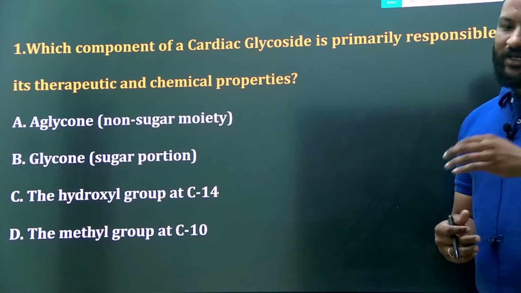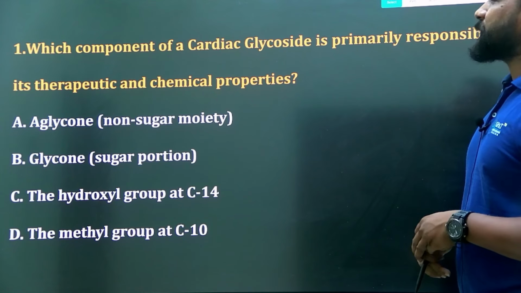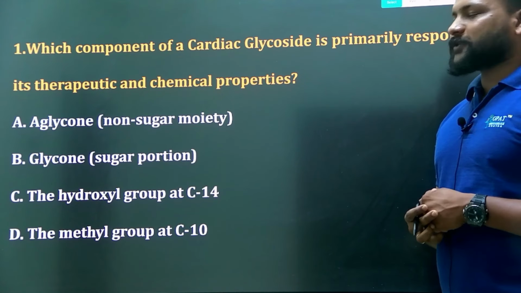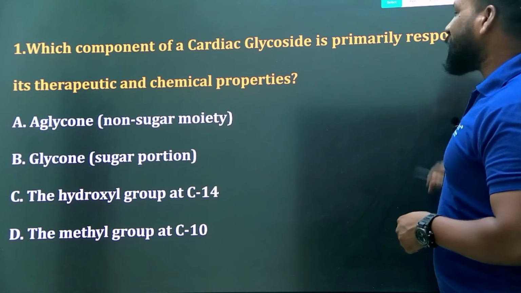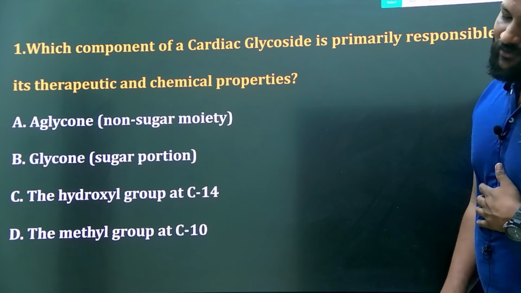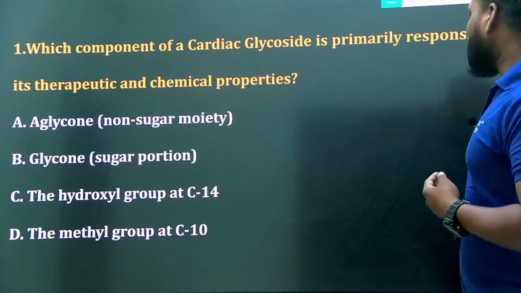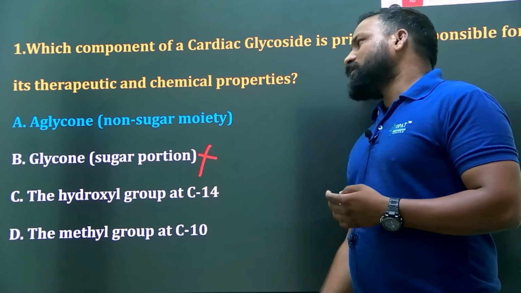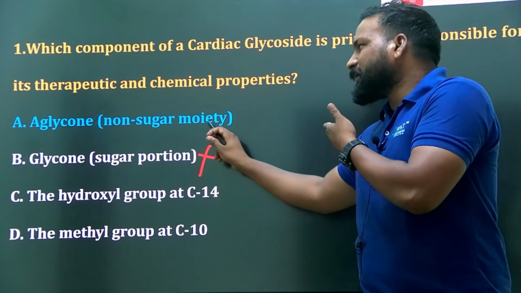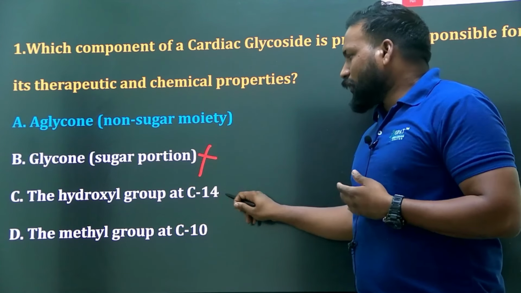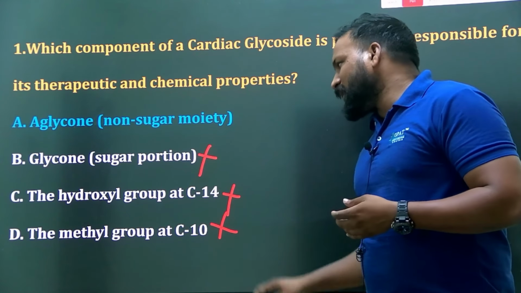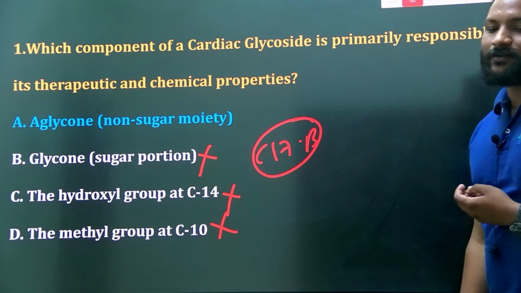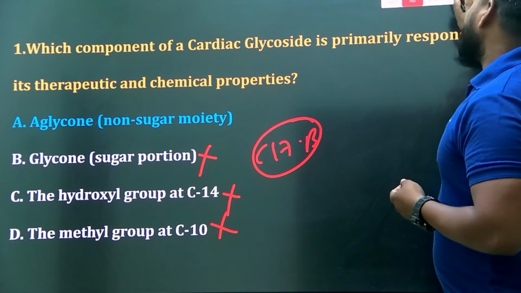Comment down your answer, we will be reading your comments. Glycone moiety is not the right answer, because it provides solubility and absorption. No hydroxyl group and no methyl group either; the lactone ring at the C17 beta position is responsible. Yes, very good.